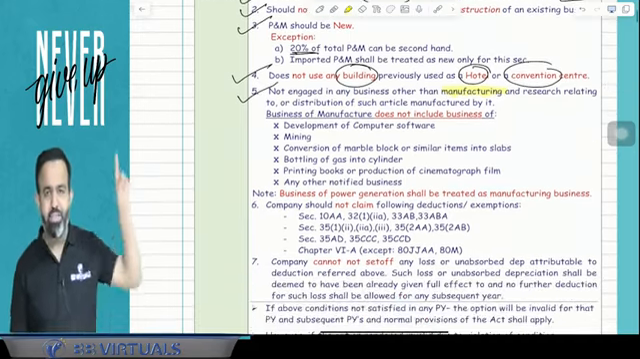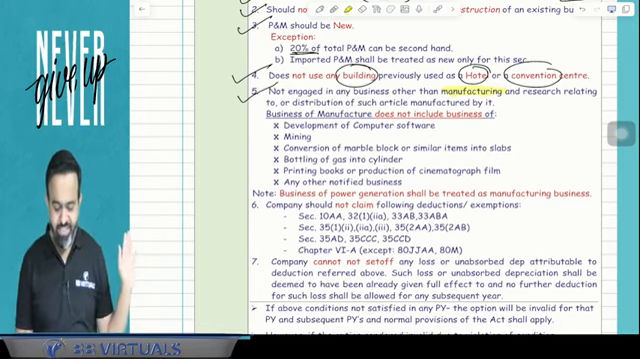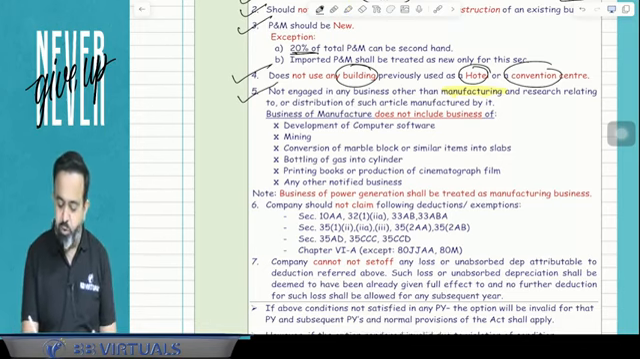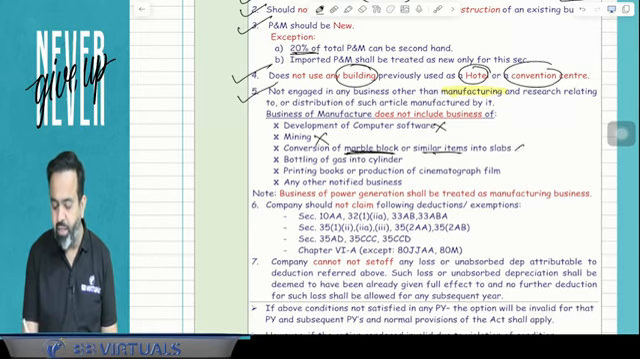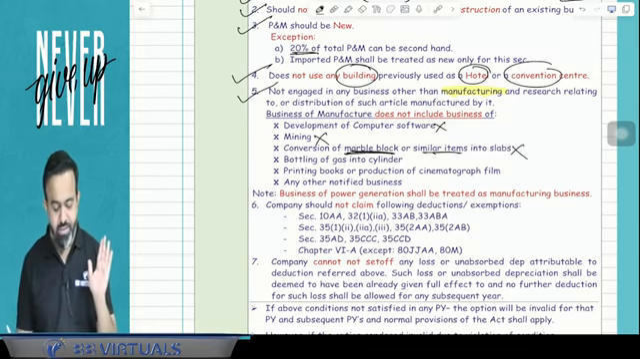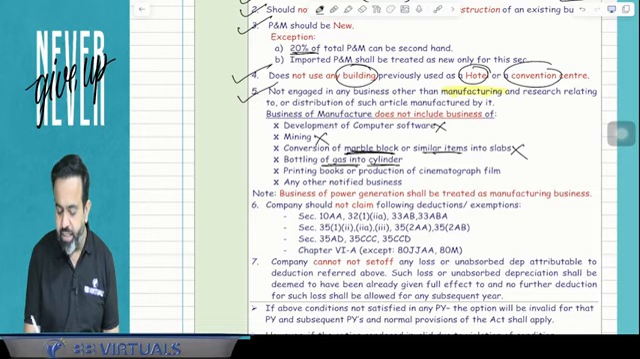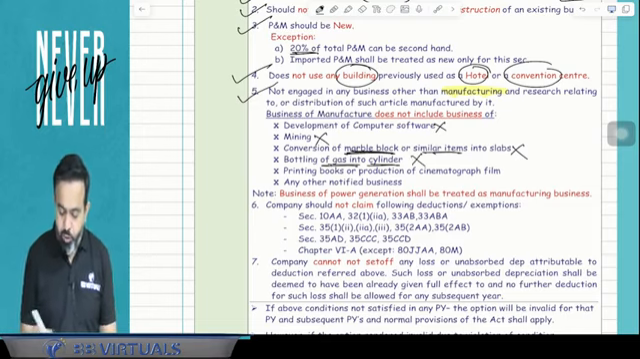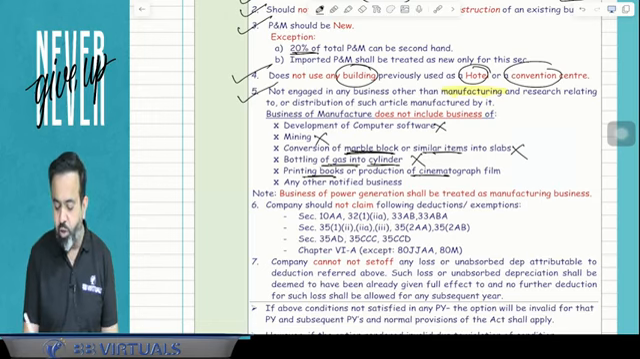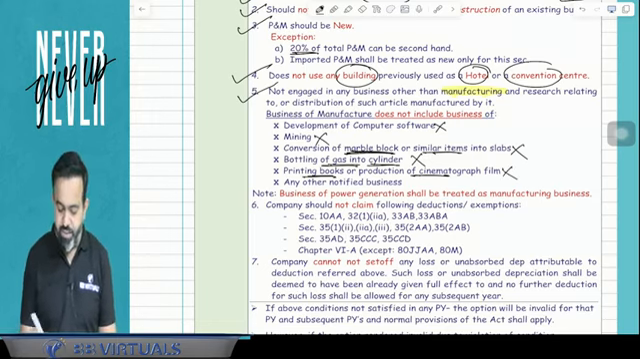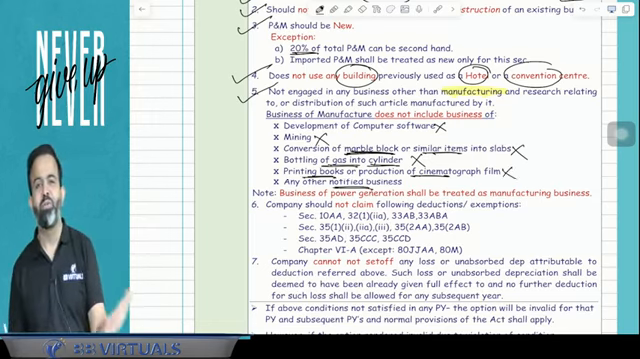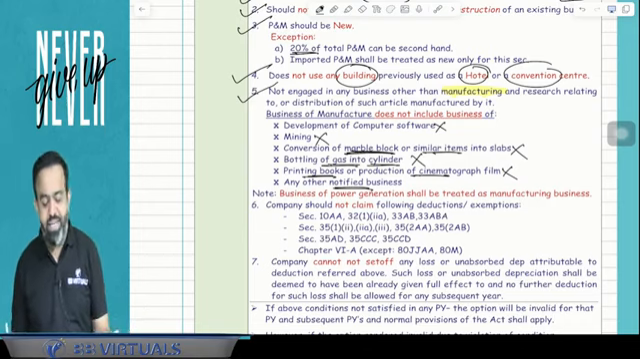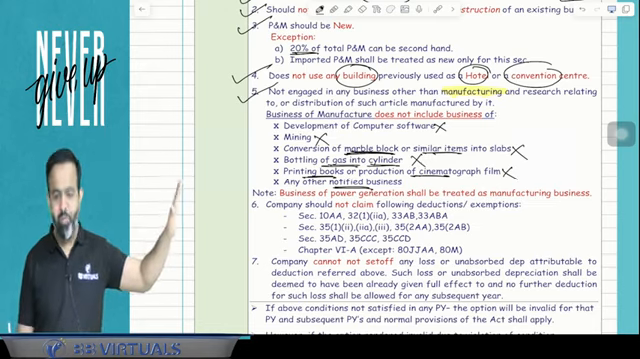Lawmaker says that this business will not be treated as manufacturing business. One is the development of computer software is not a manufacturing business. Mining is not a manufacturing business. Conversion of marble block or similar item into the slab is not a manufacturing business. Bottling of gas into cylinder is not a manufacturing business. Production of the movie or printing of the books is not a manufacturing business, or any other notified business is not a manufacturing business.